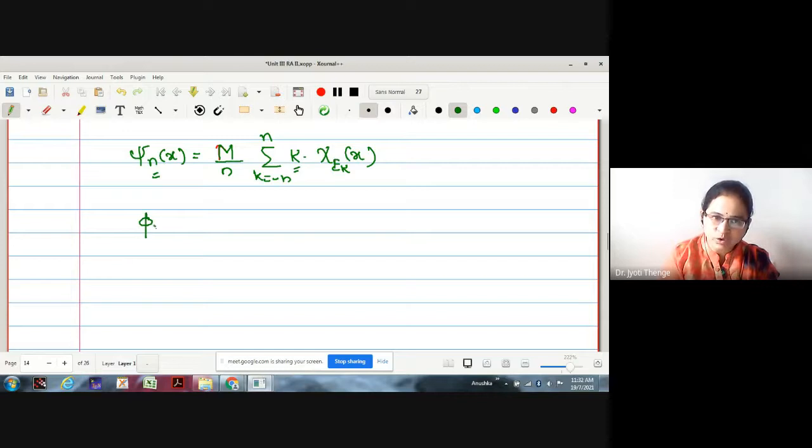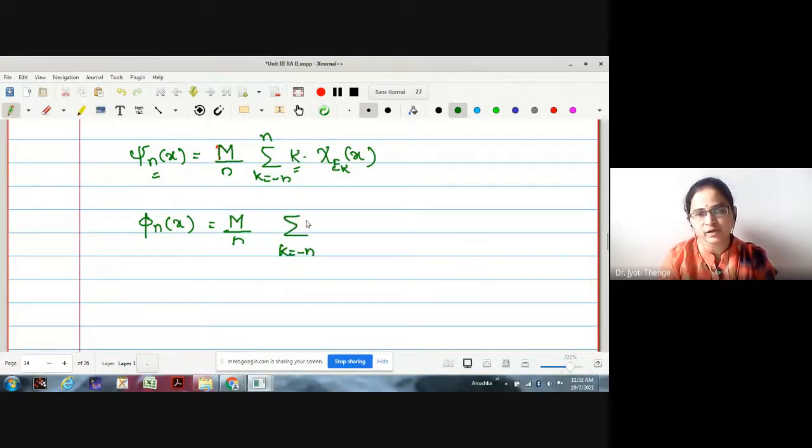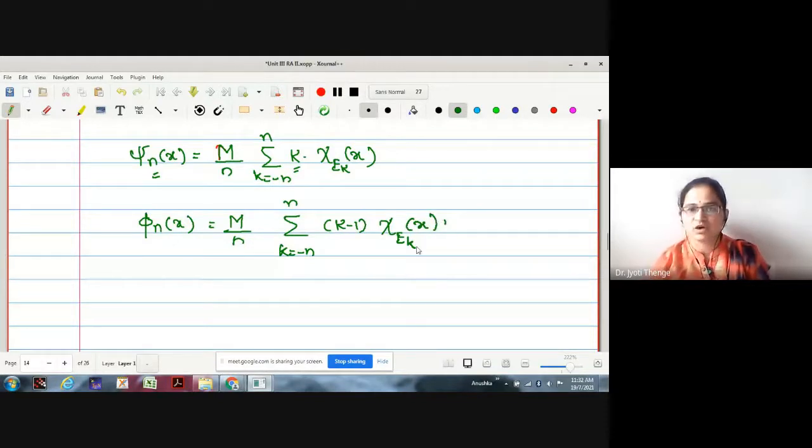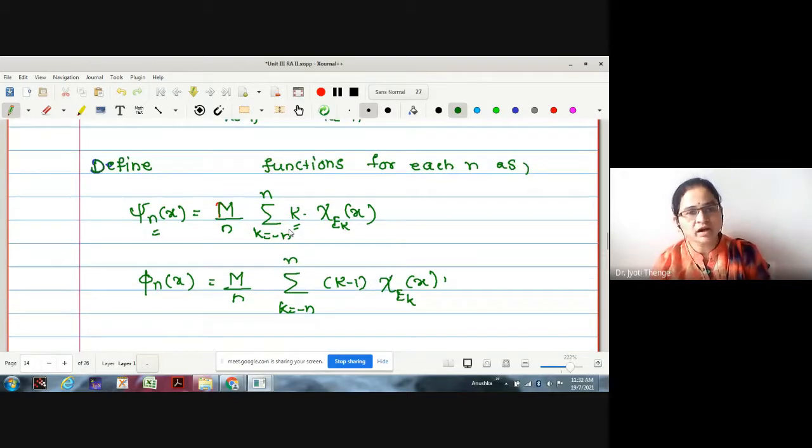Similarly, phi_n I'm going to write as, again, m by n summation, k runs from minus n to plus n, of (k minus 1) into chi e_k of x. We are writing chi e_k only, not chi e_(k minus 1). That is, whether this x belongs to e_k or not, correspondingly the value we are going to select. Okay, understood how we have selected the two functions?